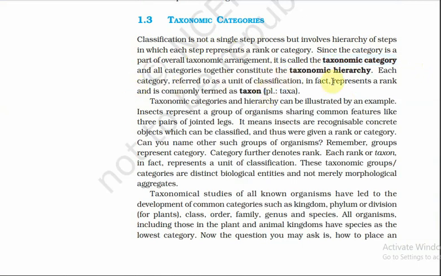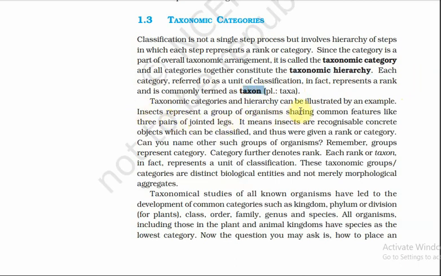All categories together constitute the taxonomic hierarchy. Each category, referred to as a unit of classification, in fact represents a rank and is commonly termed a taxon; the plural is taxa, the singular is taxon.